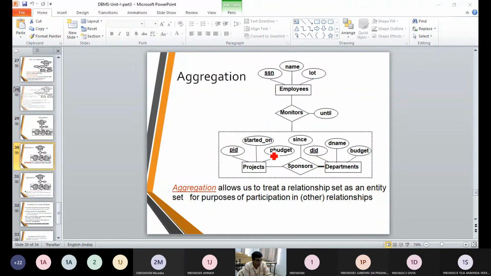Next one, sponsors. Who are the sponsors? It can be DST, it can be SEB. Well, assume it is from some industry. I can say it is from IBM, it comes from TCS, or it is from Infosys. I am going to have some sponsor. Who are the sponsors? So it is DST or SEB.